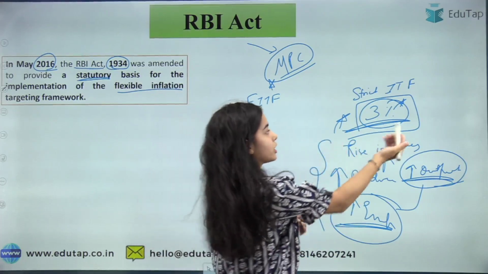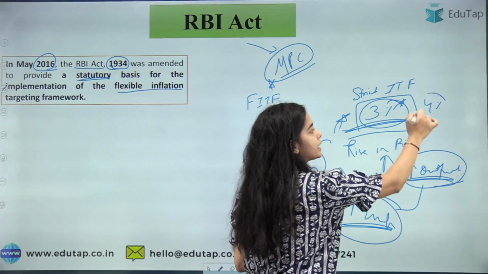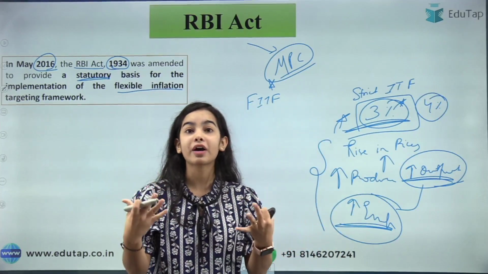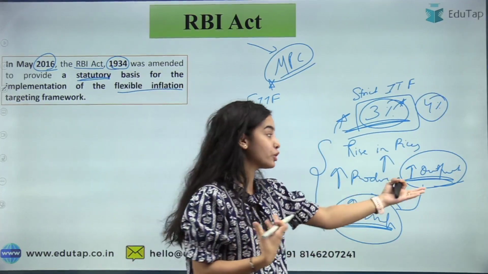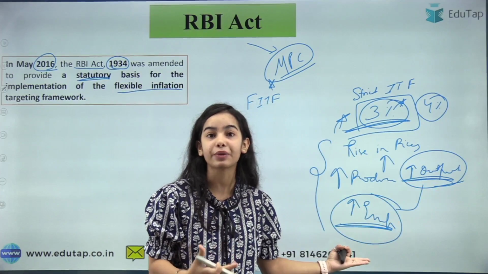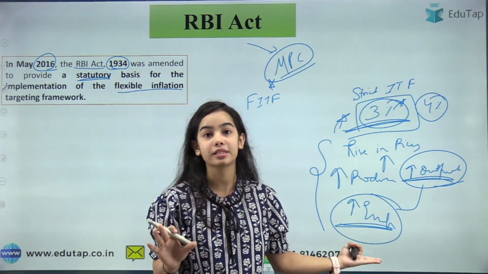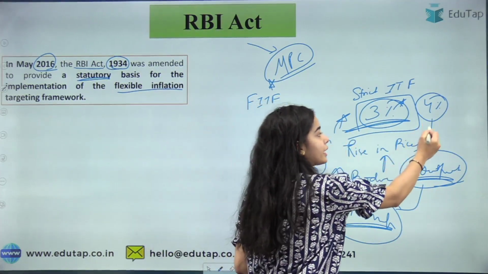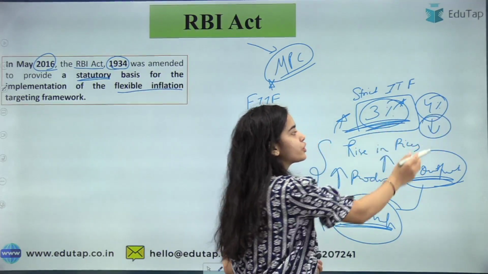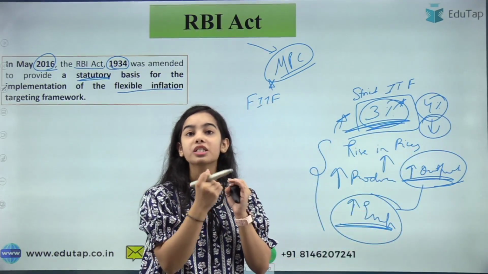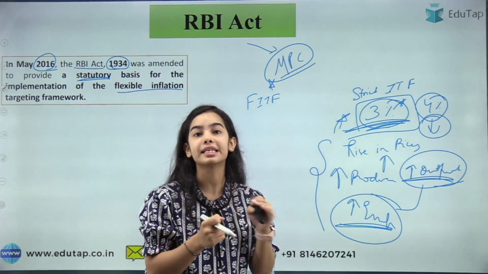Okay, if the inflation goes up to 4%, then the producers are incentivized to produce more and more, the output is increased, the employment is increased, but the RBI cannot let this go on. The RBI will curtail this inflation, reduce this inflation to 3%. So the producers will somehow lose the incentive to produce.